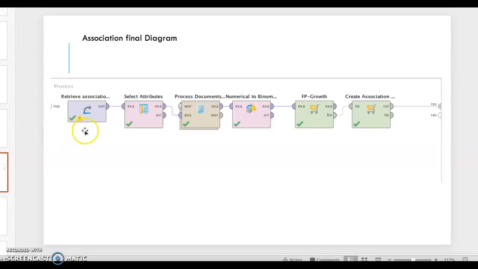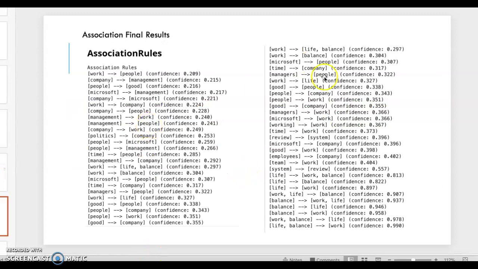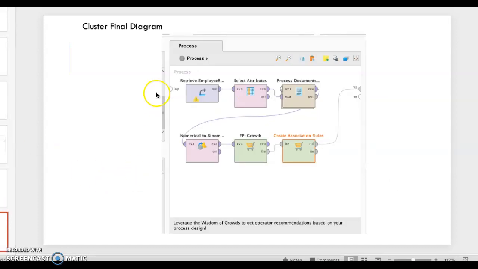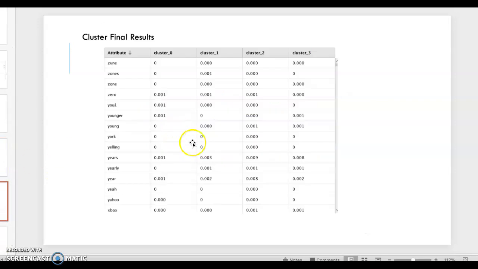As you can see, for the association final, this is what that final diagram looks like for me. And then here are those association rules, and I'll talk about those in just a minute. And then here is that cluster final diagram. The first set of clusters that I looked at, I made 5 clusters for this.